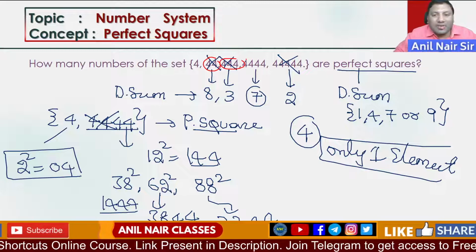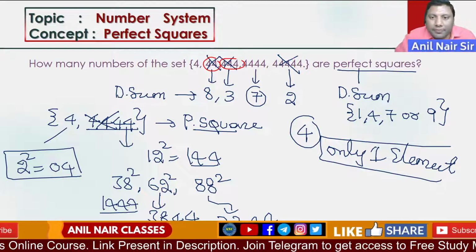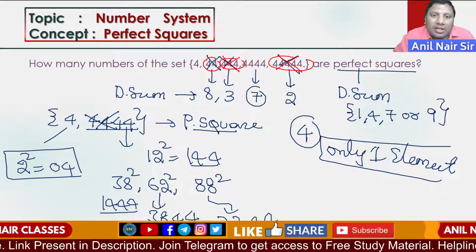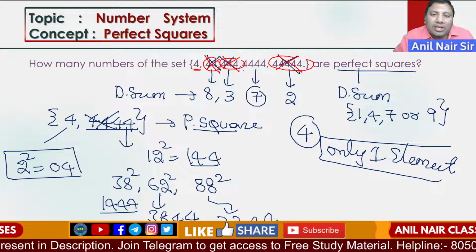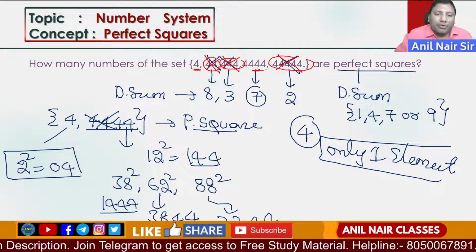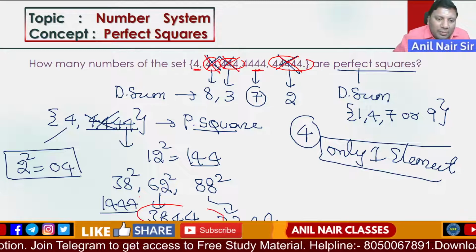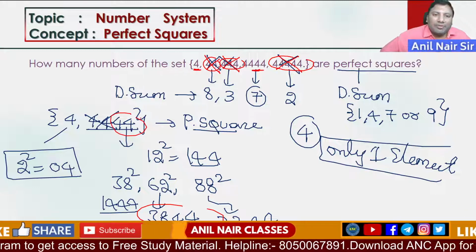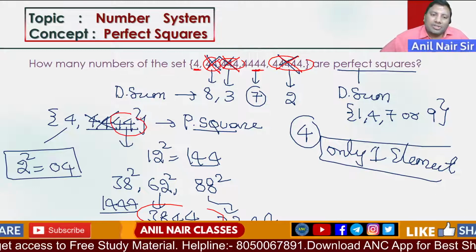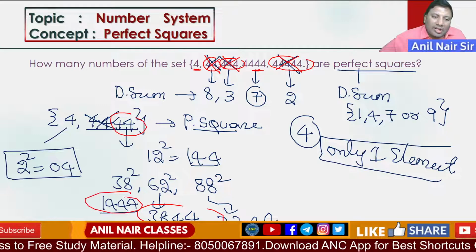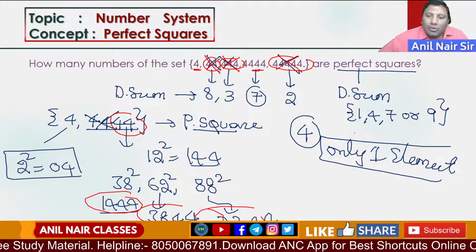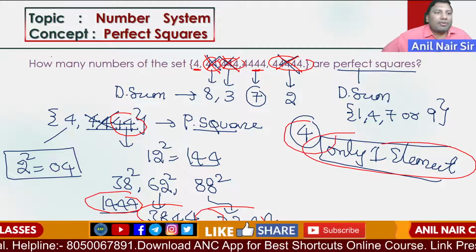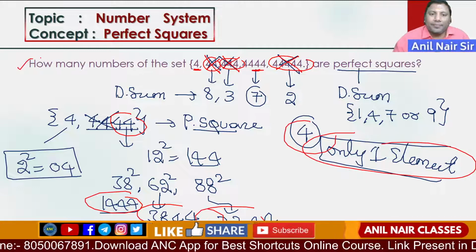4 5s are 20. 20, its digital sum is 2. It is not possible. These are eliminated, these eliminated, these eliminated. So either this or this. 4 4 4 4 4, that value is not coming. 44 as the last two digits of a number: 12 square is 144. 50 minus 12, 50 plus 12, 100 minus 12. In none of the cases am I getting that number. So only one element is a perfect square, and that value is 4. I hope the idea is clear.